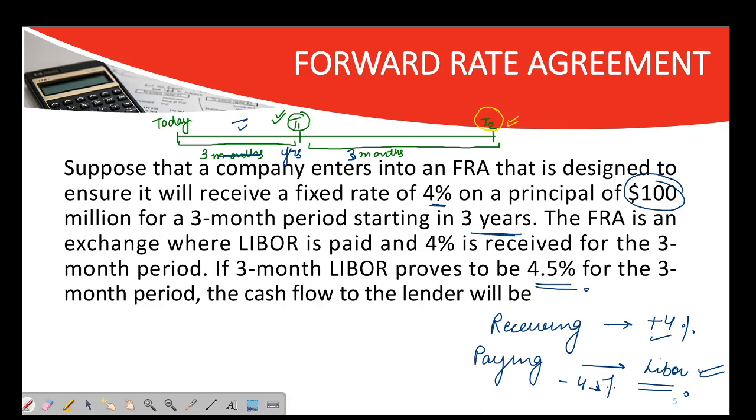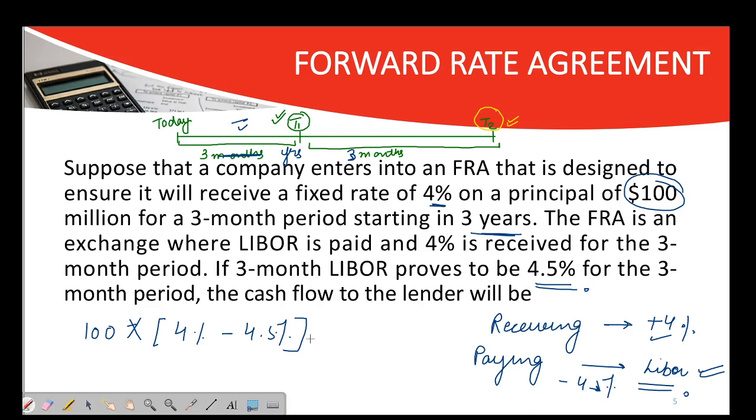It means the net amount you will have to pay is $100 million into 4%. You are receiving 4%, but you are paying 4.5%.